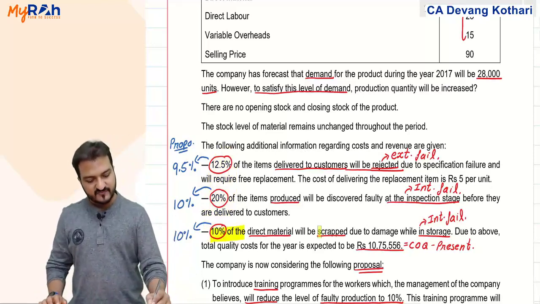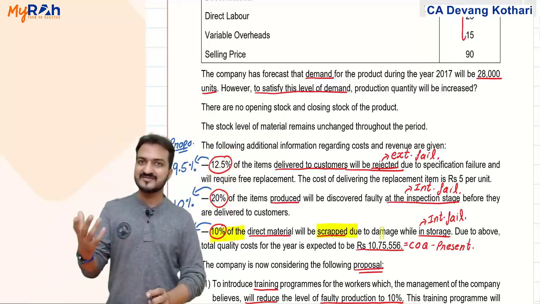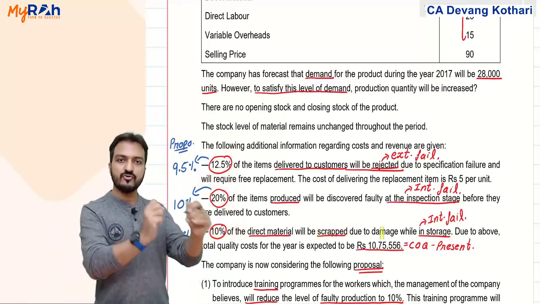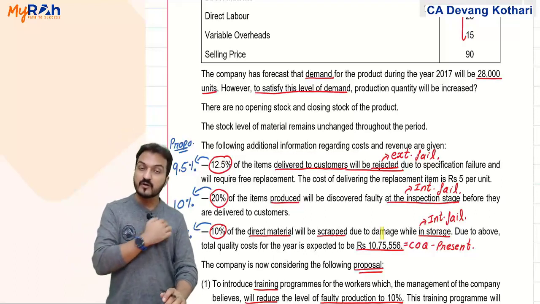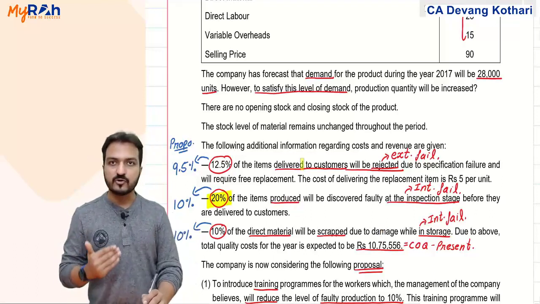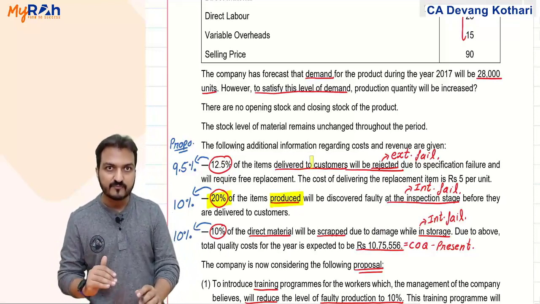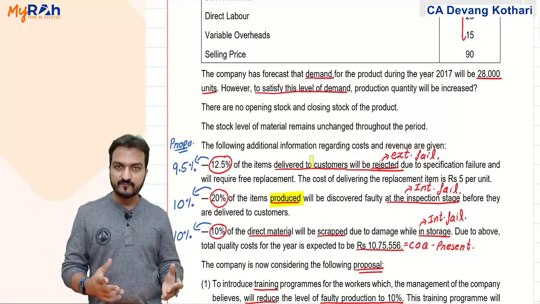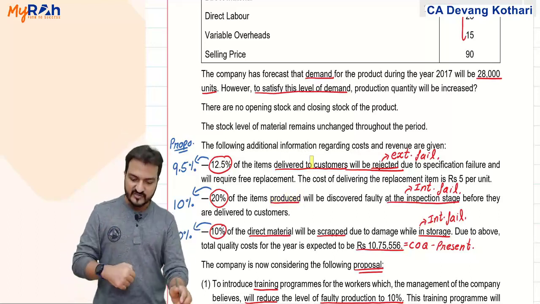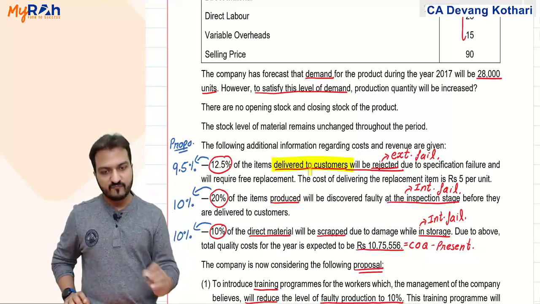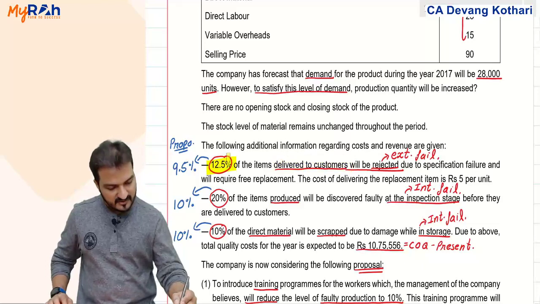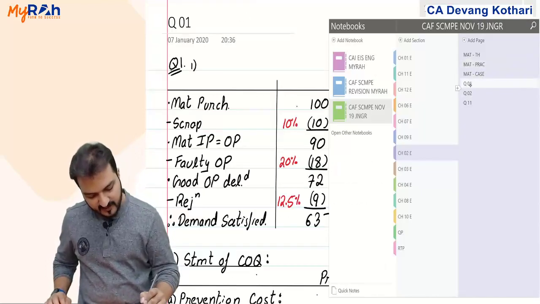10% of the materials were scrapped. So I assume materials as 100, minus 10% will be scrapped. Remaining materials I put into the machine. Machine will give me output. Out of that output, 20% of the items produced turned out to be defective. Remove that also. Then what remains is the one that I give to the customer. From the ones I delivered to the customer also, 12.5% turned out to be rejected. That calculation I had shown you here.